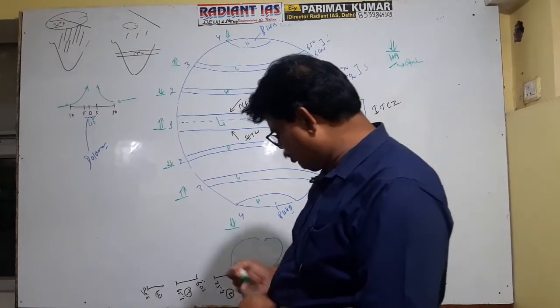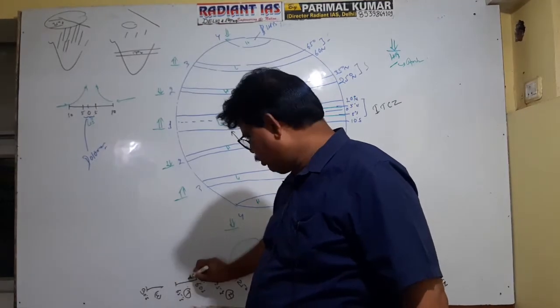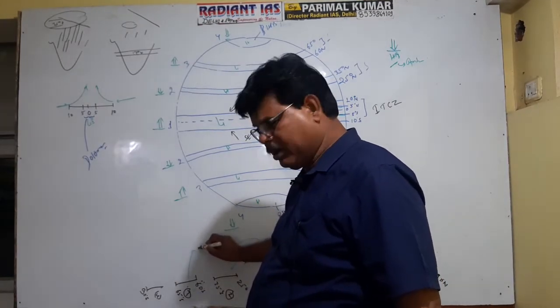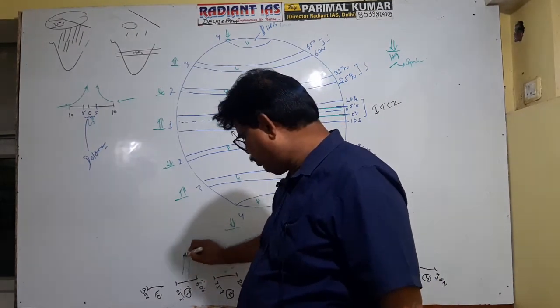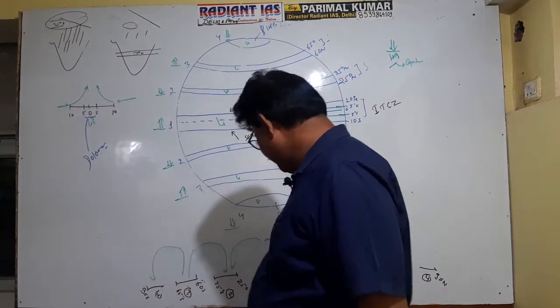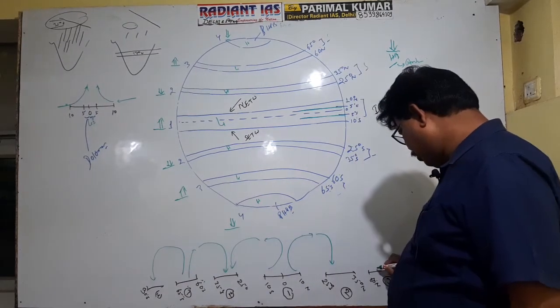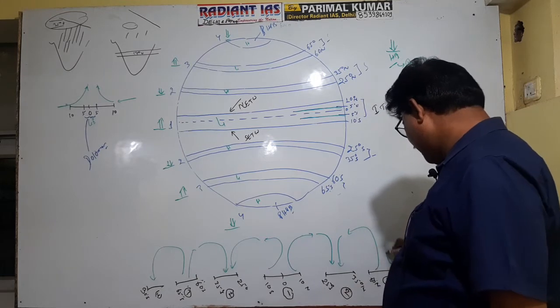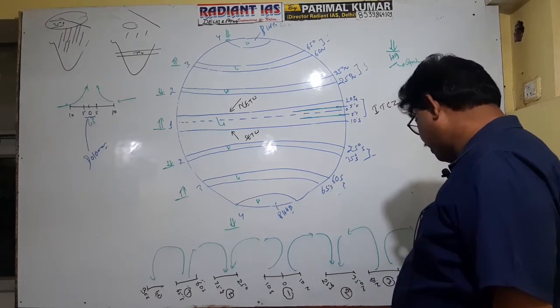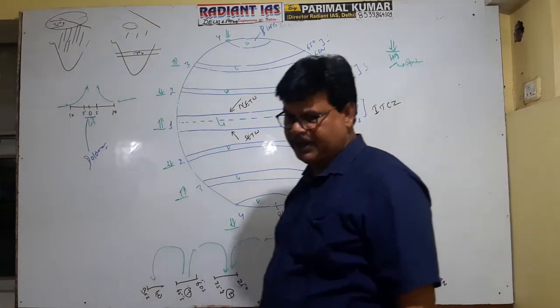Again, see, this is the low pressure belt. The wind is expected to uplift, then descend downward. Here the low pressure will uplift and descend here to create high pressure, and on this side also, when it descends in the polar zone, it will create high pressure.